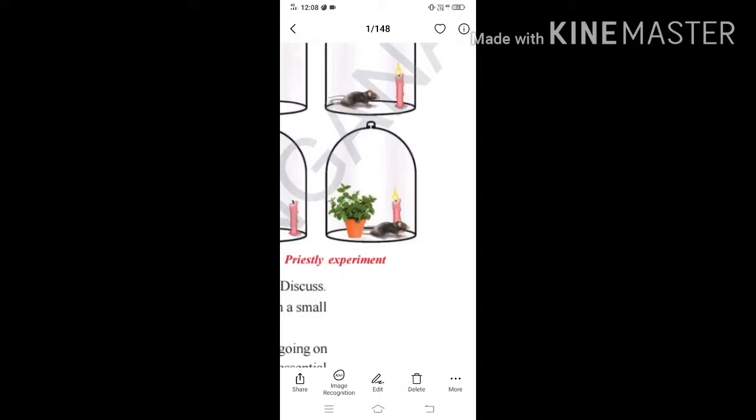So here it is given, do you find any relationship between candle, rat and mint plant? Of course, candle, rat and mint plant, they do have the relationship. Already we have discussed that. Whatever the plants are producing, that is oxygen during photosynthesis, that is being utilized by the candle as well as the mouse. Whatever is being given out by candle and mouse, that is carbon dioxide, is being taken by the plants to perform photosynthesis. Above that, plants themselves also require oxygen during respiration and carbon dioxide during photosynthesis.